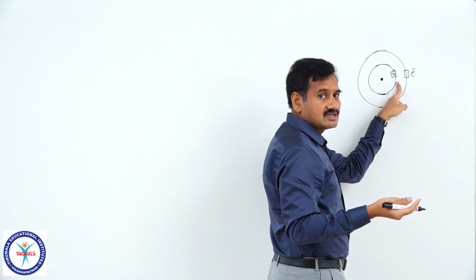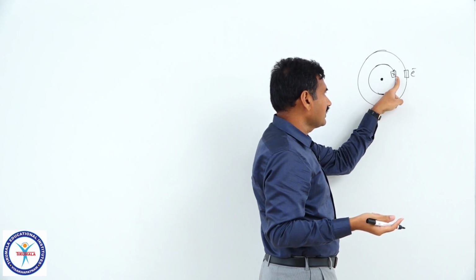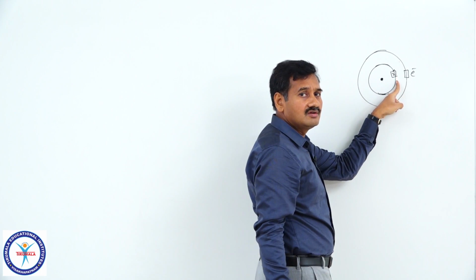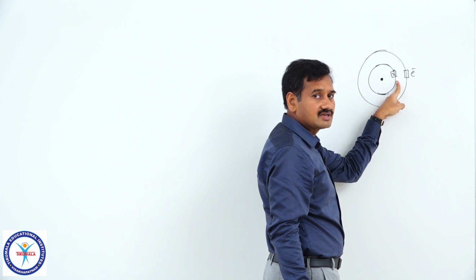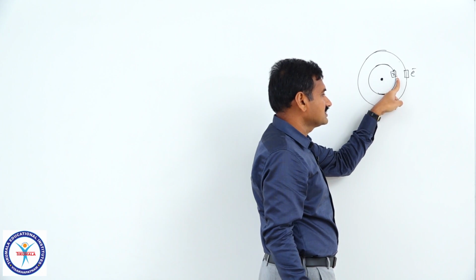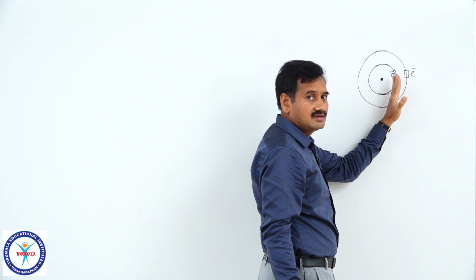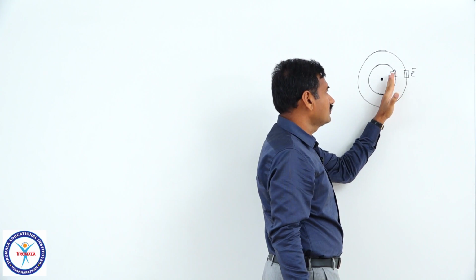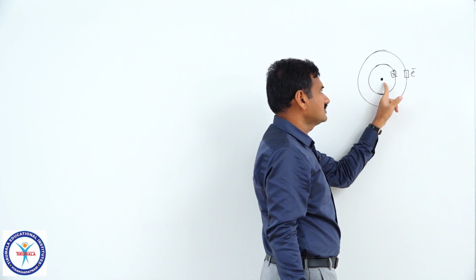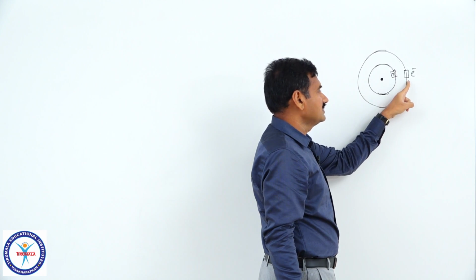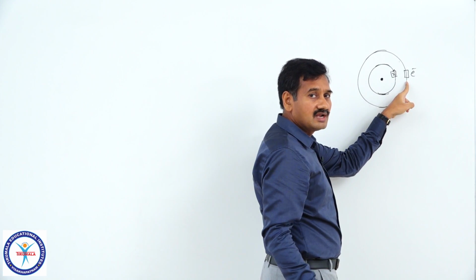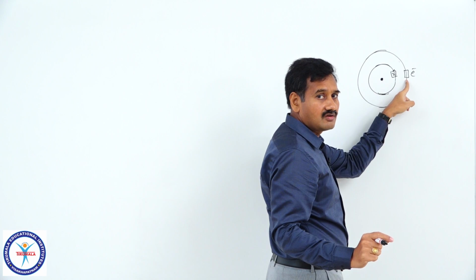That decrease in attraction by the nucleus due to the presence of electrons in the inner shells is called screening effect or shielding effect, because these electrons in the inner shells act like a screen. These are filtering the nuclear charge. The complete nuclear charge is not influencing this electron; somewhat less nuclear force is acting on this electron.